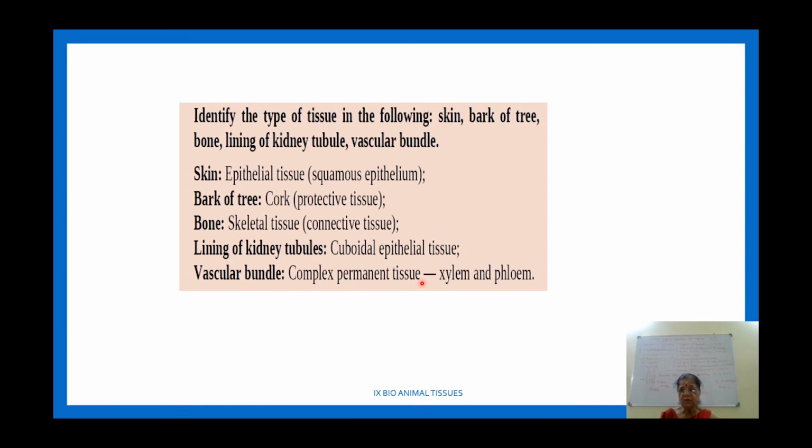Complex xylem is formed of 4 different types: tracheids, vessels, xylem parenchyma and fibers. Same way, phloem is formed of sieve tube, companion cell, phloem parenchyma and phloem fibers. Because of this, we call them complex permanent tissues.